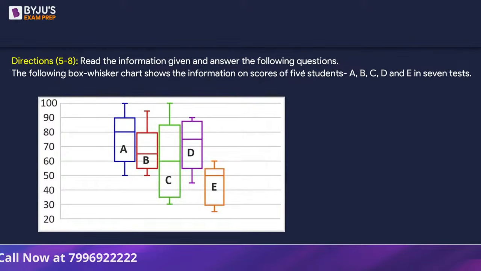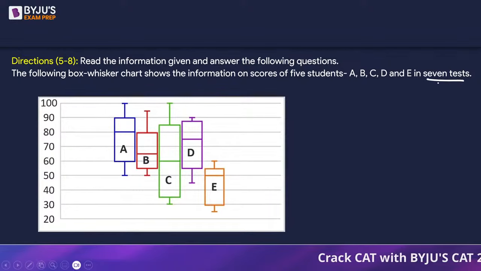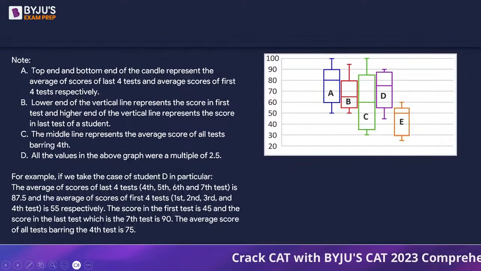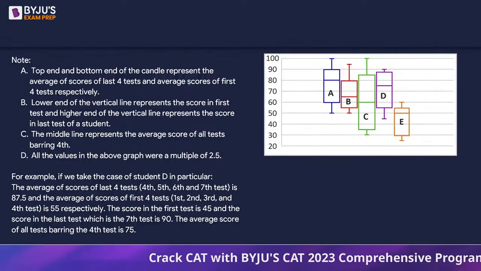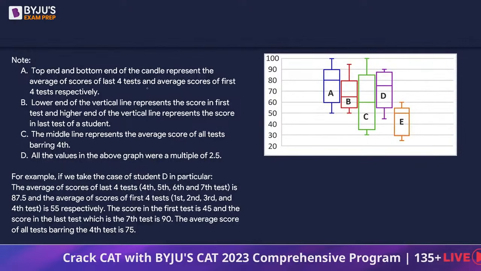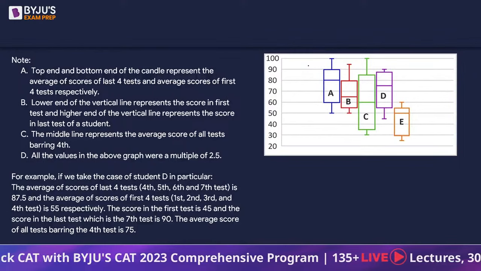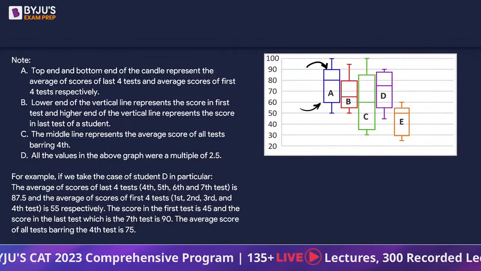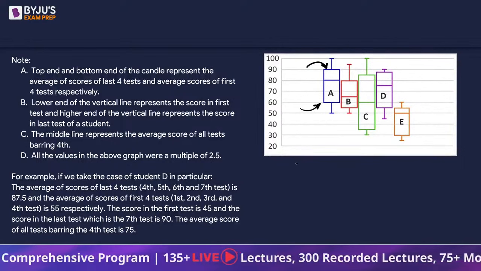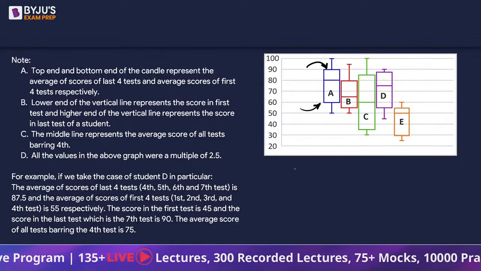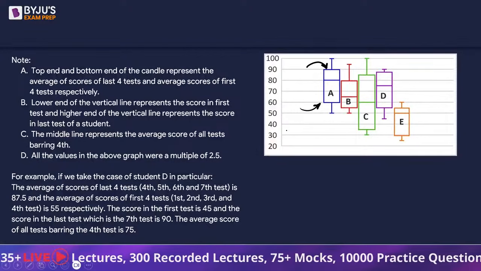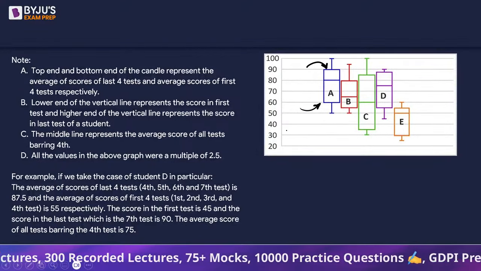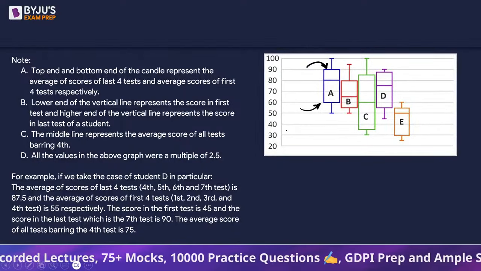Okay, the next one. The following box whisker chart shows the information on scores of 5 students, A, B, C, D, and E in 7 tests. Okay, there are 7 tests that happen. Note, the top and bottom end of the candle represents the average scores of last 4 tests and average scores of first 4 tests respectively. So we're talking about the top and the bottom of the candle.